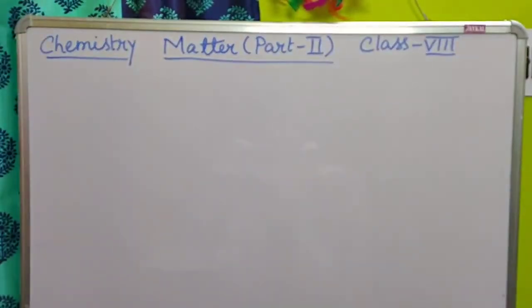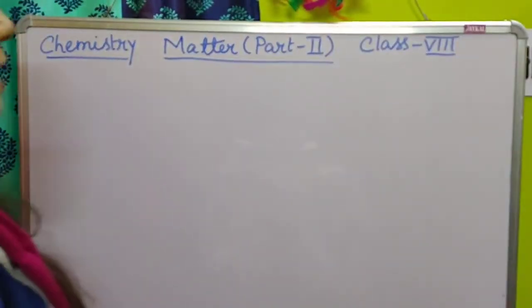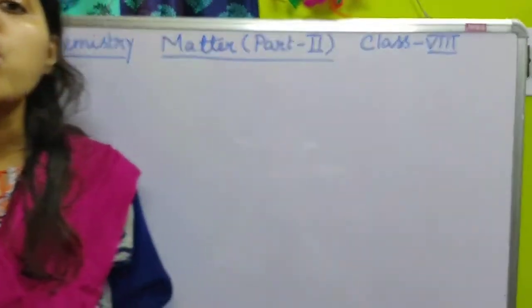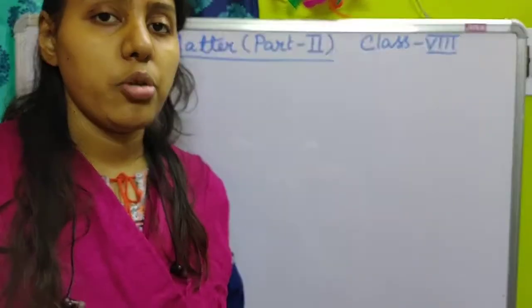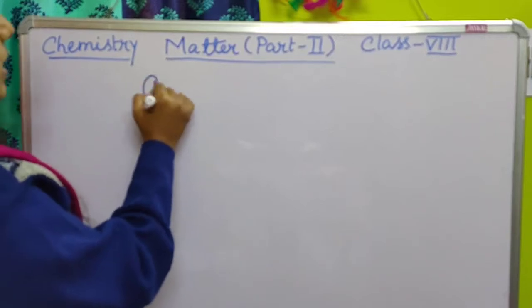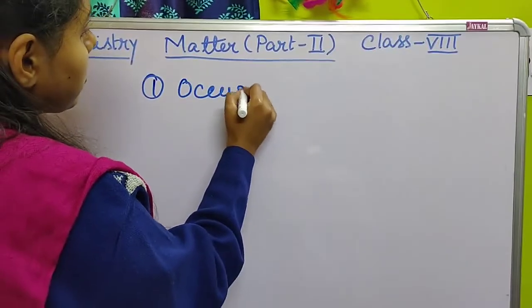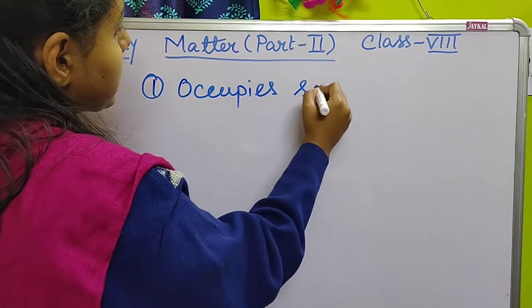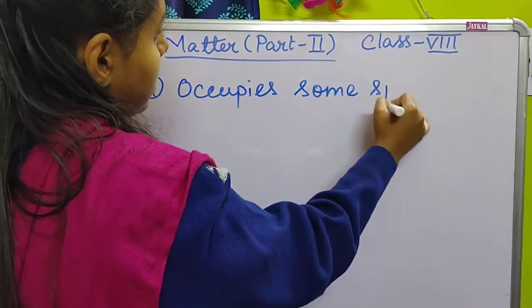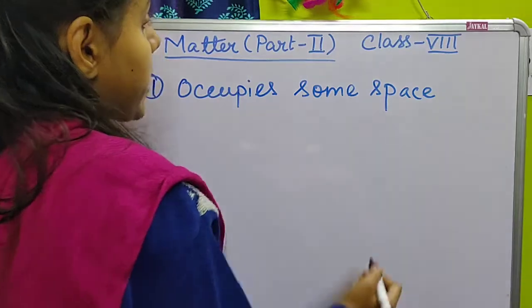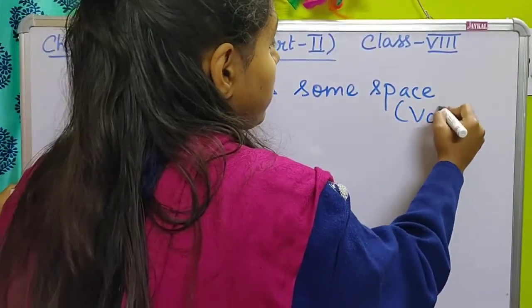So matter is the substance which occupies some space. Point wise I am writing: matter is some object which occupies some space. What is the meaning of space? Space means volume.